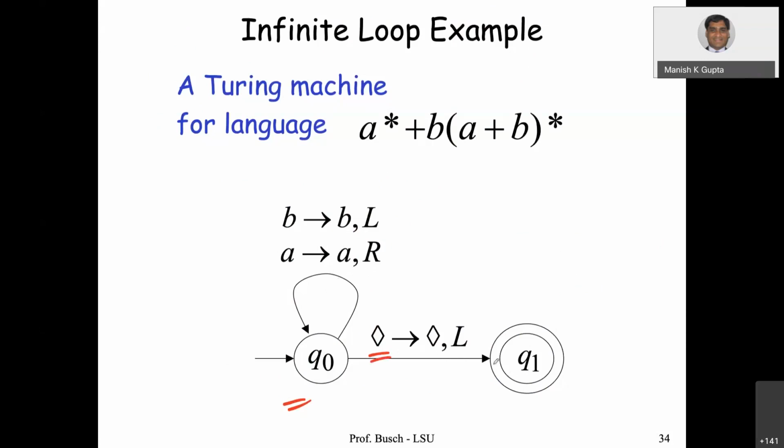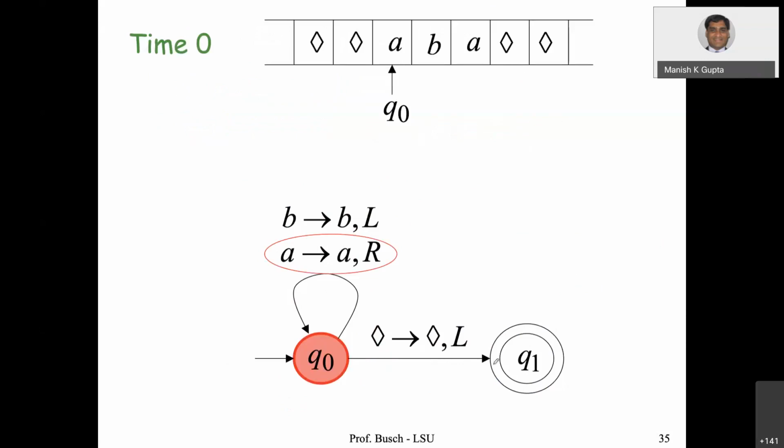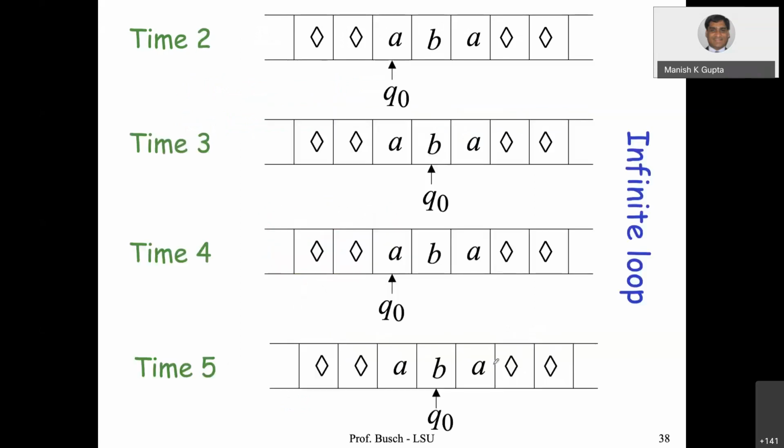Now see the example ABA. You read a, move right. You read b, move left. Again you read a, move right. And so basically you are stuck in an infinite loop between a and b, right? So this is a possibility.